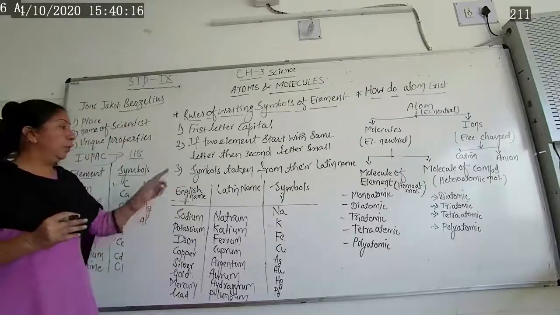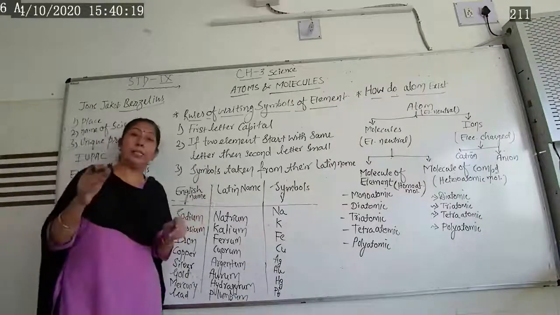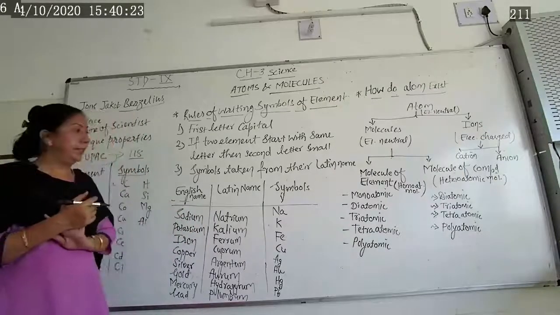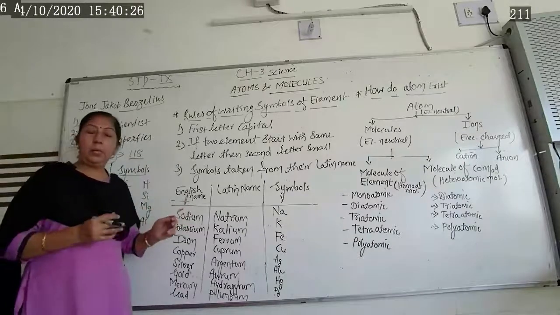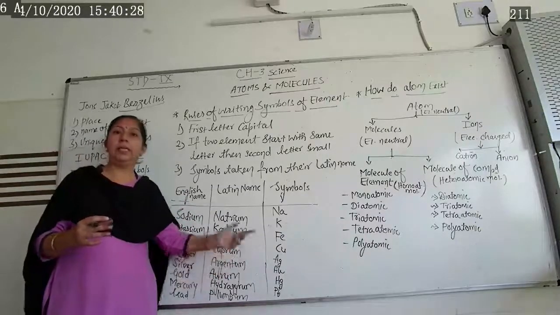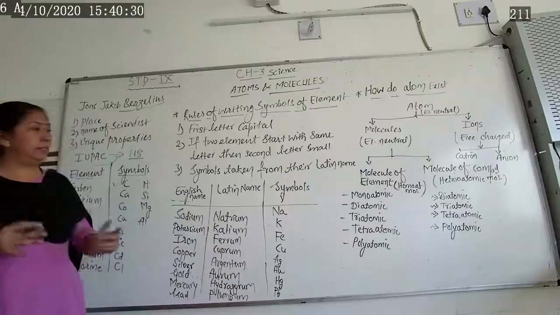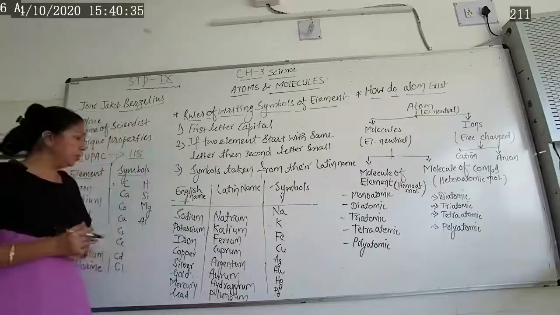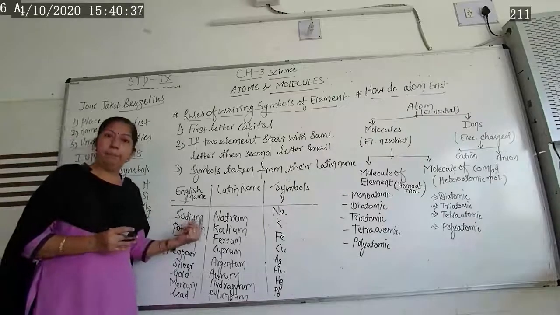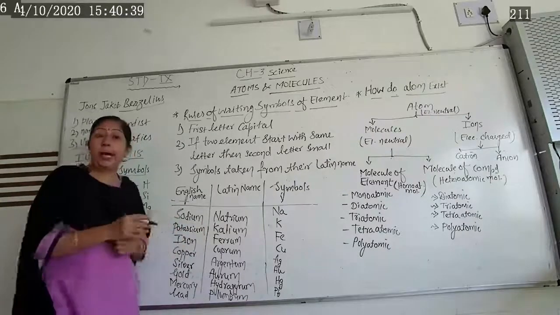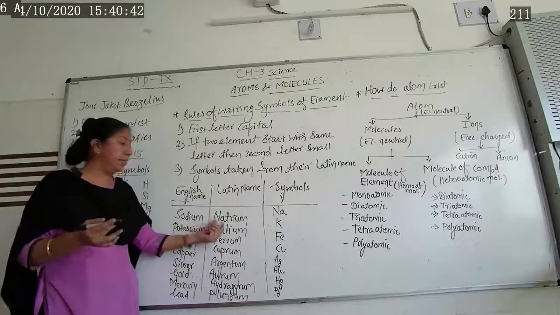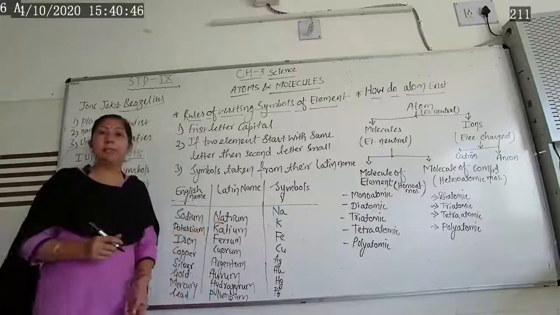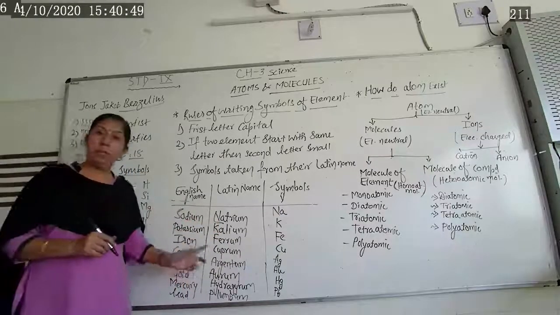And the third rule given by the scientists is that some symbols are taken from English, and some symbols are taken from their Latin name. Now some names are here with their Latin names, and based on their Latin names these symbols were decided by the scientists. So let's start with sodium. Its symbol is not So, but its Latin name is natrium. So based on natrium, Na is taken as the symbol for sodium.